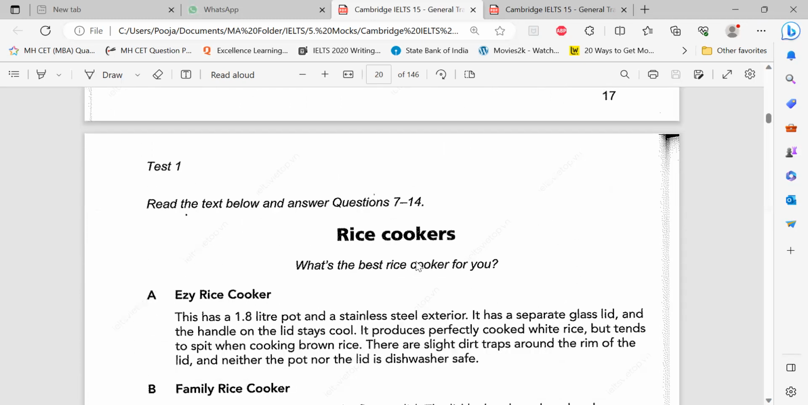Okay. Rice cookers. Did you imagine your rice cooker? Whatever you have at home. Did you imagine? Yeah. Okay. What's the best rice cooker for you?